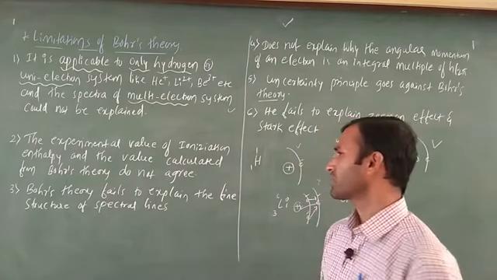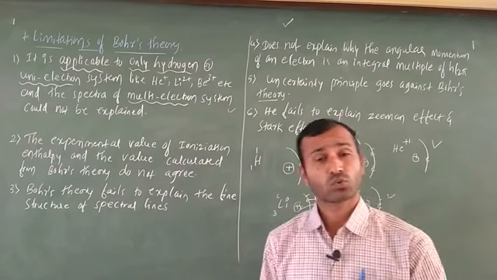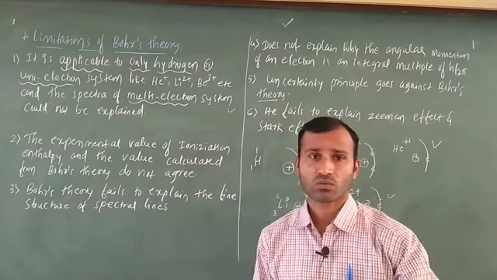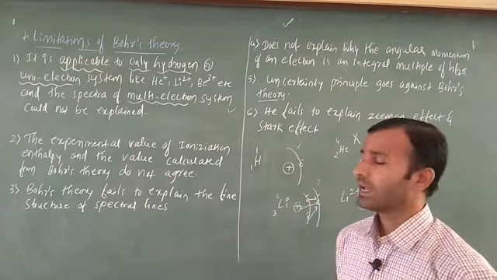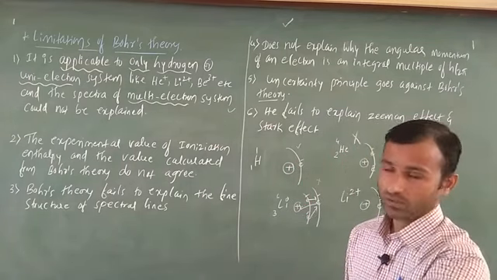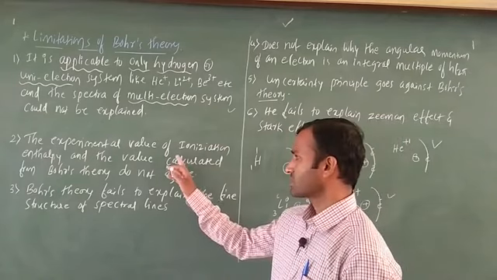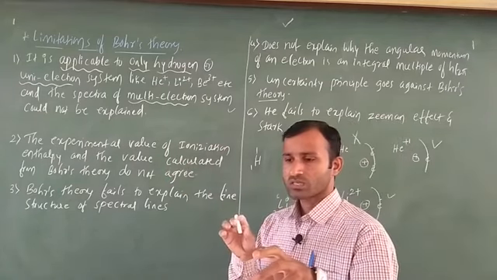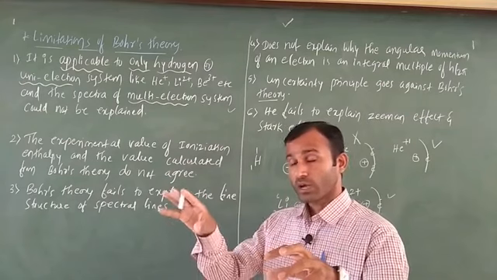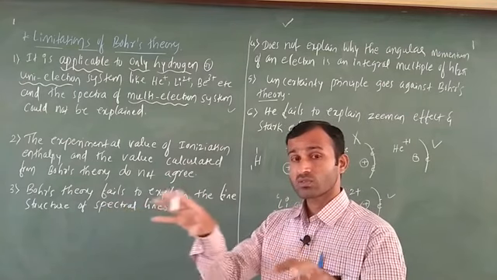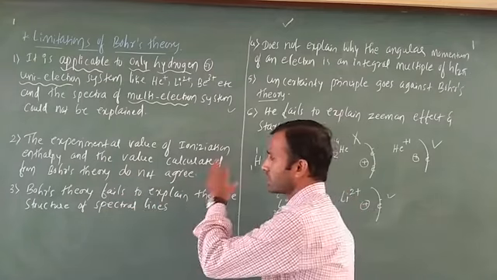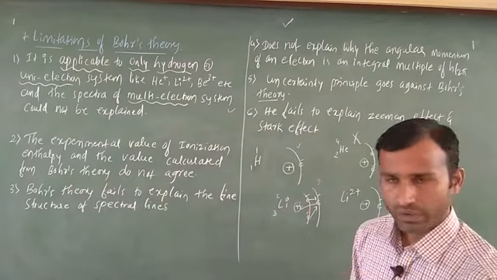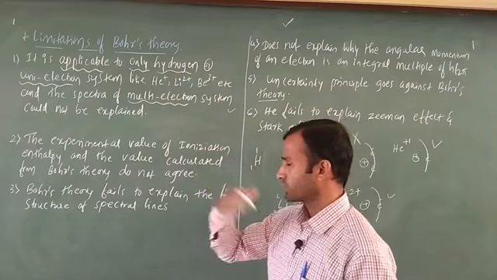Ionization energy means very simple definition, the amount of energy required to remove an outermost electron, that is called what? Ionization energy. I think you are not going to understand that point, leave it here only, I will explain in that topic. Okay, okay friends, no problem. Means in this case what? The experimental ionization energy and the calculated, according to Bohr's calculated ionization energy do not agree, do not match these two values. That is why in that case also Bohr's atomic theory is going to fail. Okay. Do not worry about ionization energy, I will explain simple.